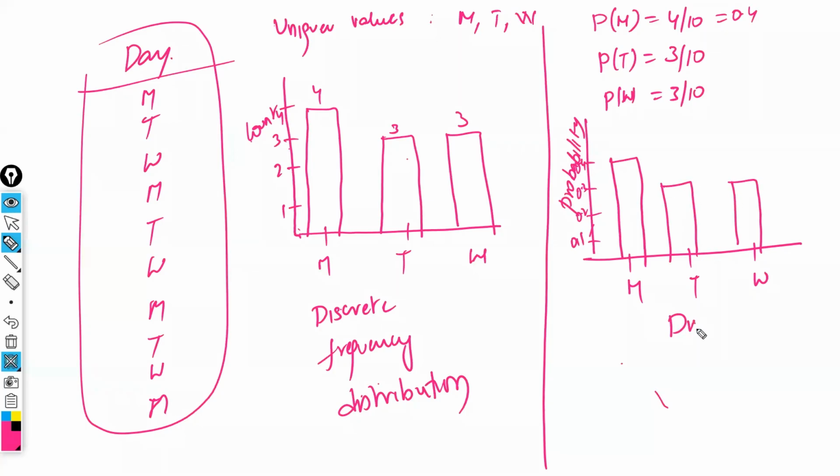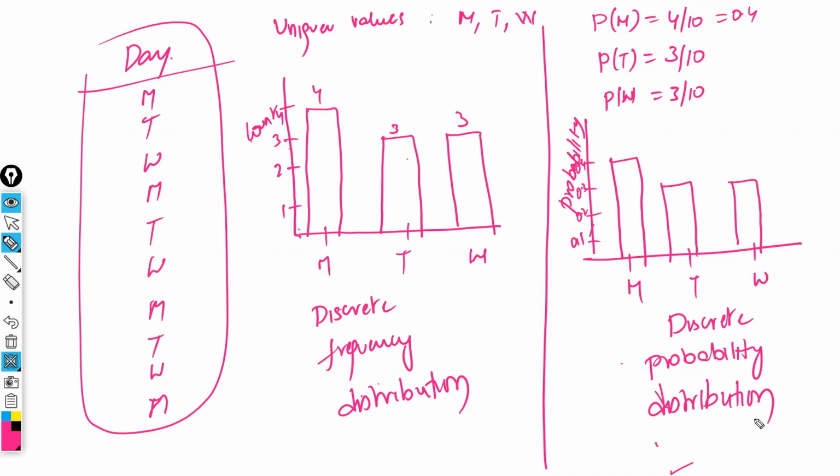What is this called? Discrete. On the axis, what have you represented? Probability. So this is called a discrete probability distribution. This is called a discrete frequency distribution. This is called a discrete probability distribution for this data set. Is that clear? Any questions?